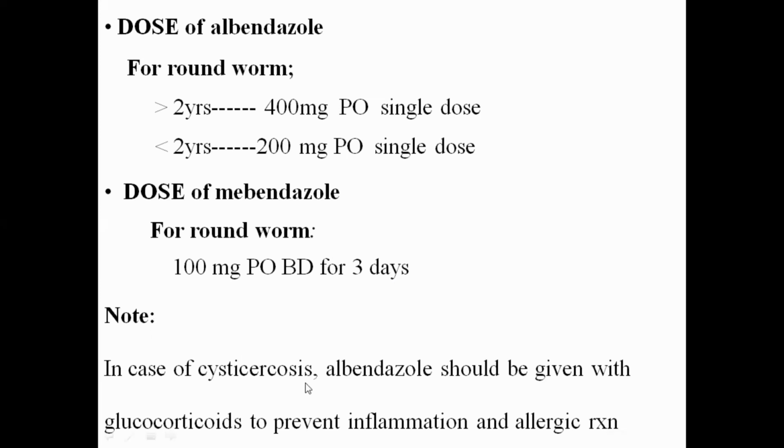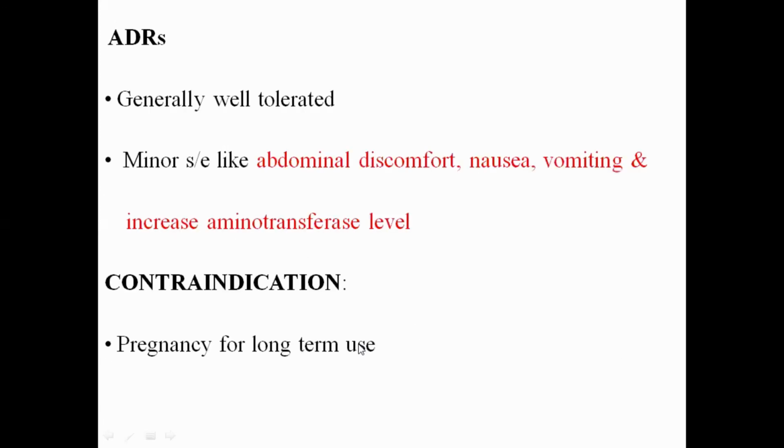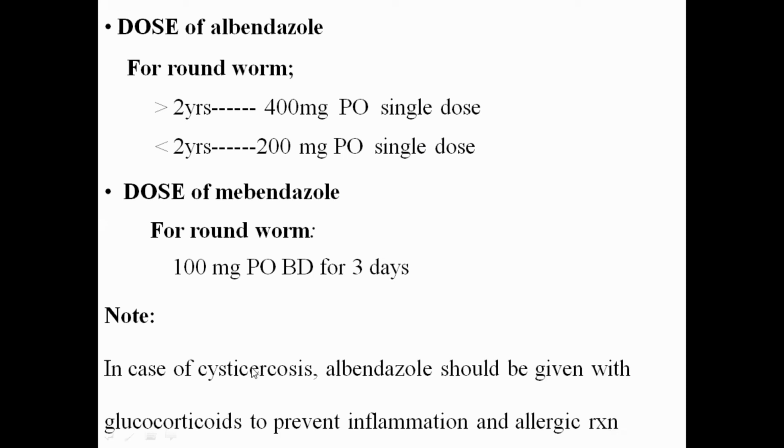In case of the cystic tinea solium, albendazole should be given with the glucocorticoids to prevent the inflammation and the allergic reaction. In case of cysticercosis, albendazole is given for the treatment. But what will happen? It kills the parasite, it kills the tinea solium. When it kills the tinea solium, what will happen?